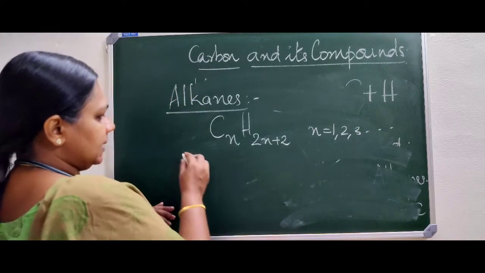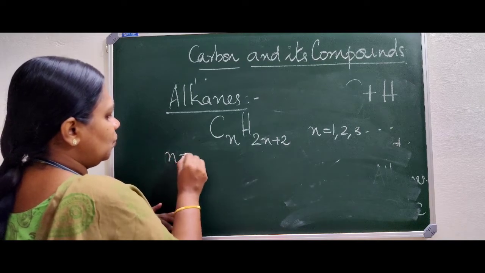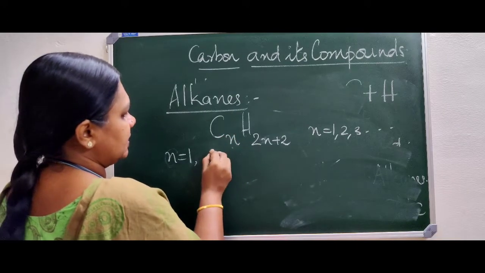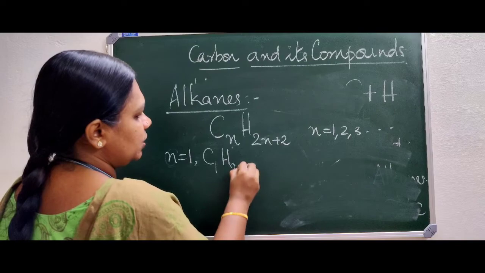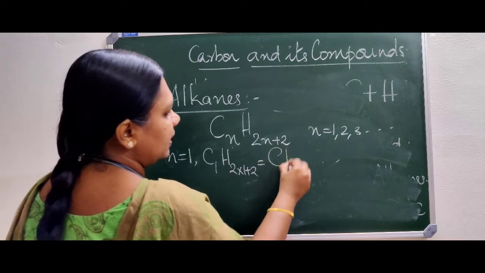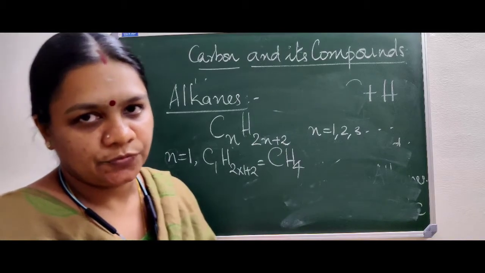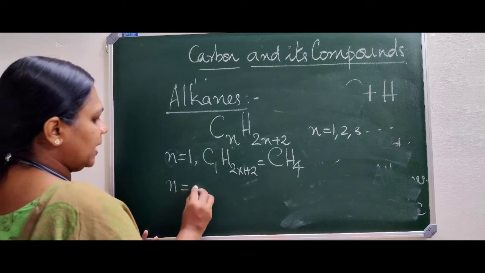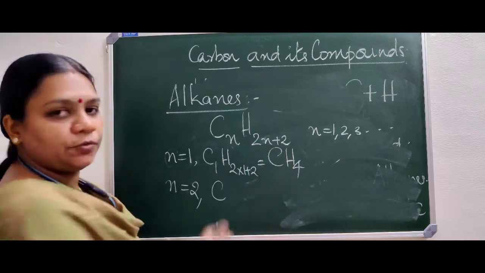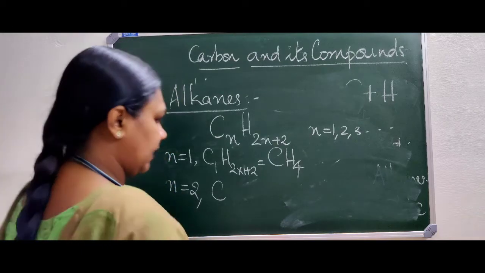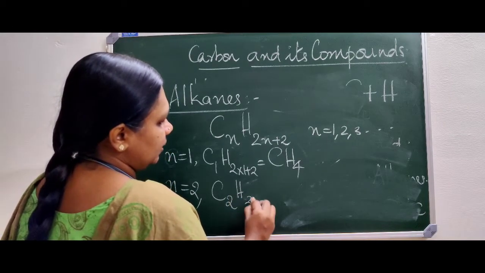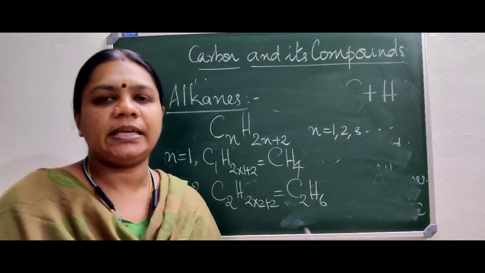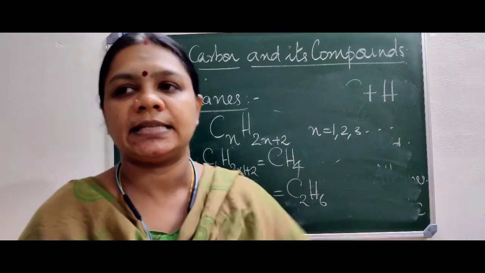Now, consider if n is equal to 1. We write the formula as C1 and H2 into 1 plus 2, which is C1 and H4, written as CH4. Now, putting n value as 2, if you substitute n as 2 in the above general formula, you can write C2 H2 into 2 plus 2, that is C2H6. Likewise, we can proceed for n equals 3, 4, 5, 6, etc.